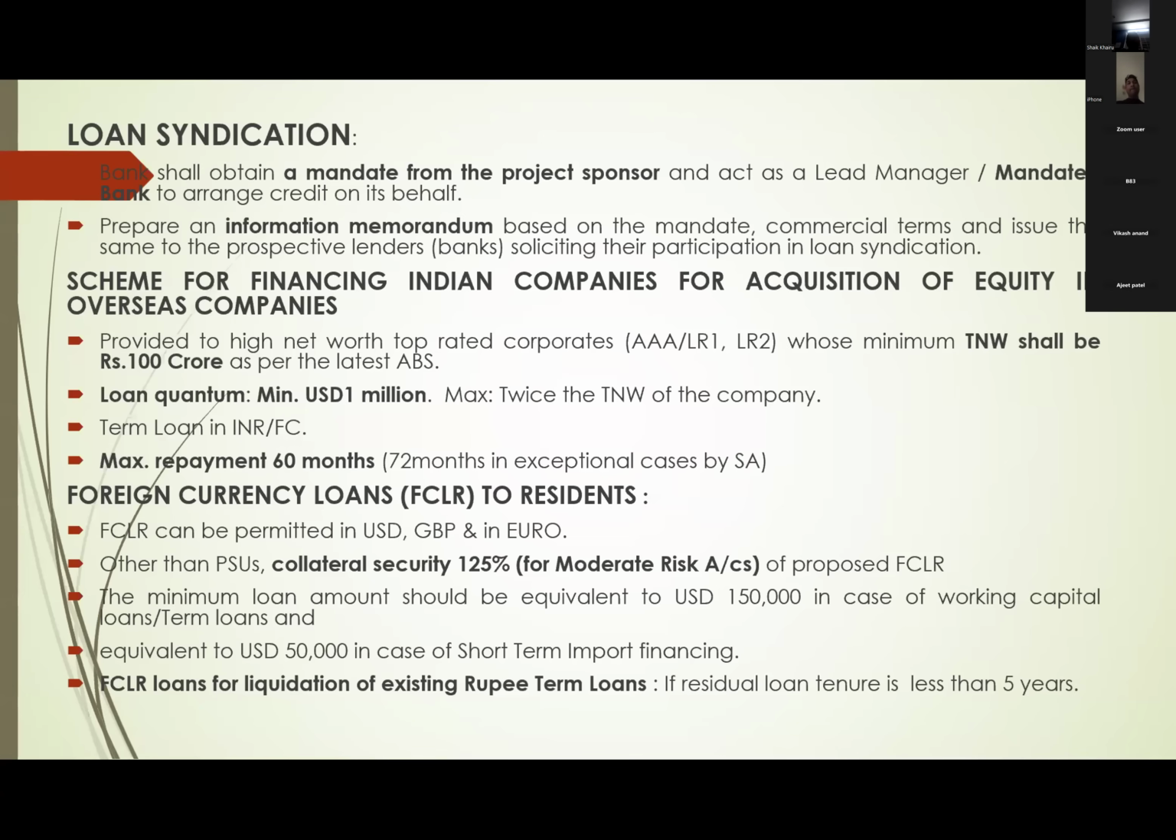So a local borrower has raised term loans. For closing those term loans, they may require FCLR. In such cases, the residual loan tenure should be less than 5 years. This is for foreign currency loans: three currencies, 125% collateral, $150,000 for term loan or working capital, and $50,000 for short-term import financing.